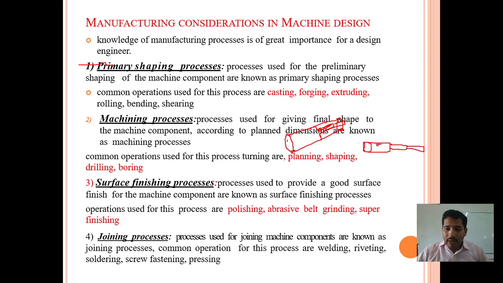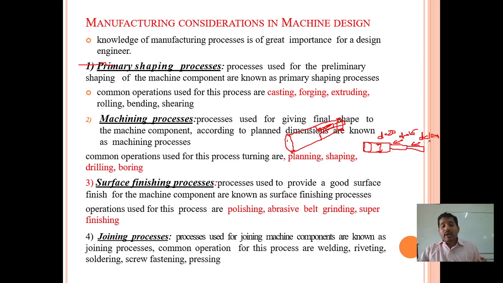The first diameter, how much is there? Let us assume the diameter is 20 mm, this diameter should be 15 mm, and this diameter should be how much? 10 mm. So this means the machining process is mainly used for giving the final shape to any machine component as per the dimension. Whatever dimension is given by the design engineer, we have to make it as per the dimension requirement. So we are studying this under the machining process.